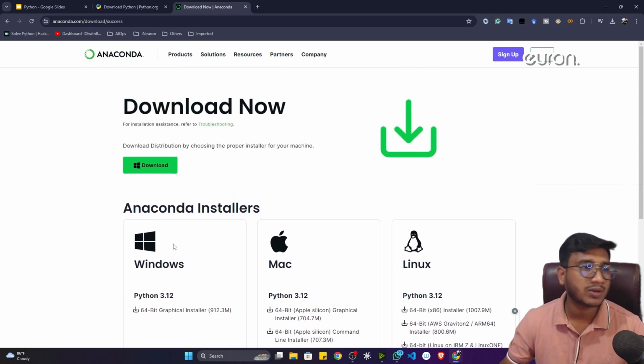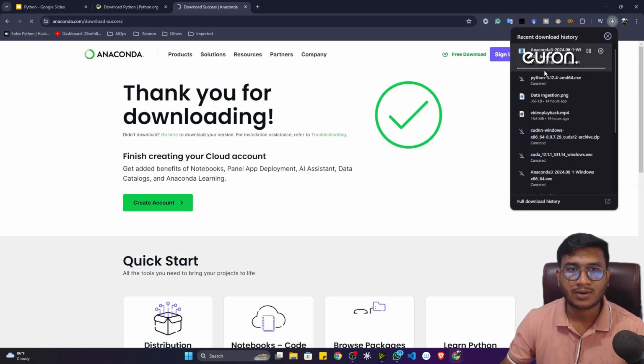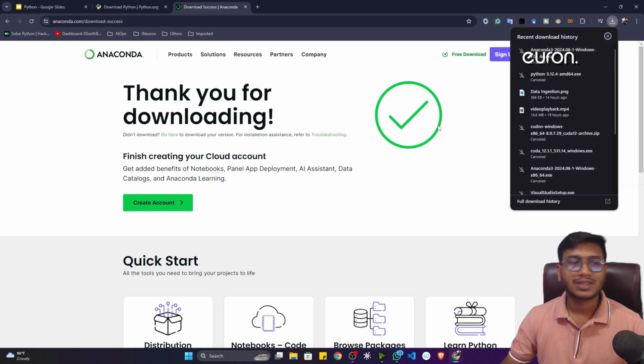Based on your operating system, you can install this particular Anaconda in your system. So again, if you click here, it will start downloading this software. You can see it's around 912 MB, but I will cancel it as of now because I already have Anaconda in my system. Let me show you.